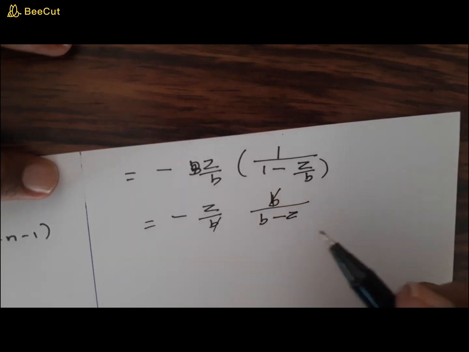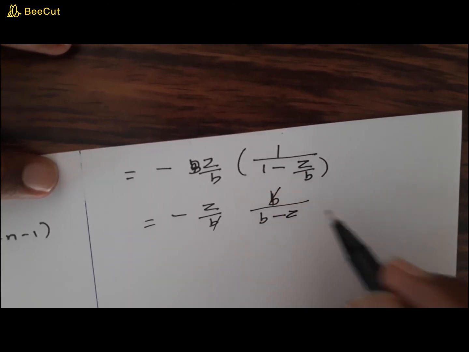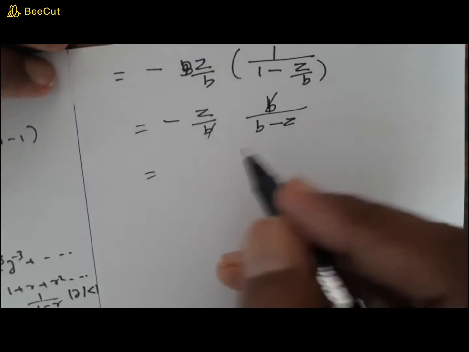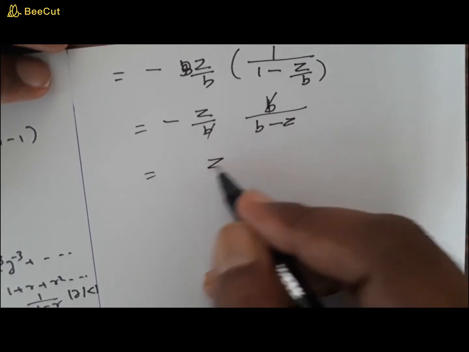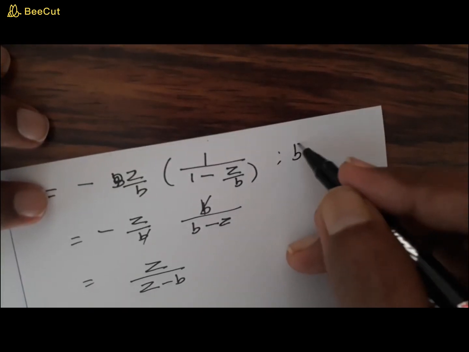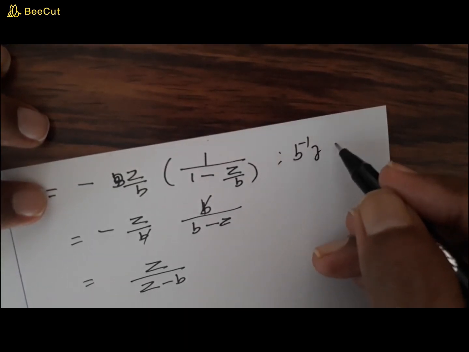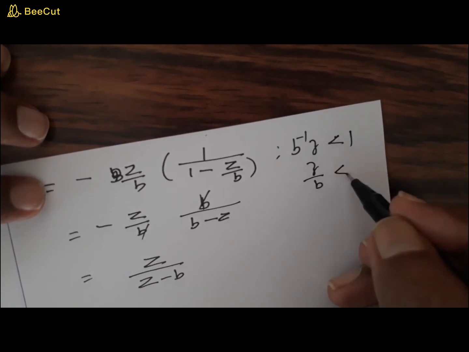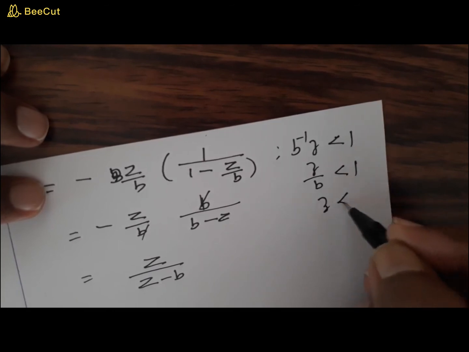This b and b cancel. Now taking this minus into this, you can write this as z by z minus b. Now what about the ROC? Here we have assumed that the common ratio b inverse z is less than 1, that is mod z by b is less than 1, or mod z is less than b.